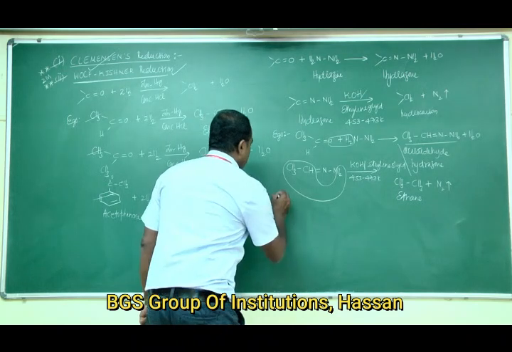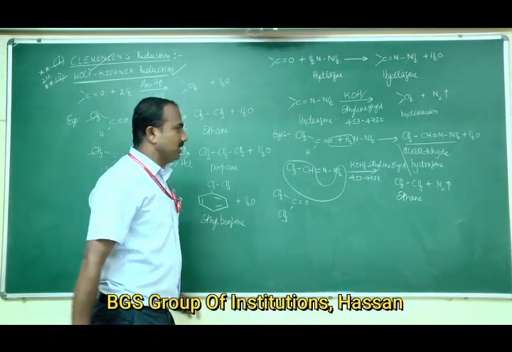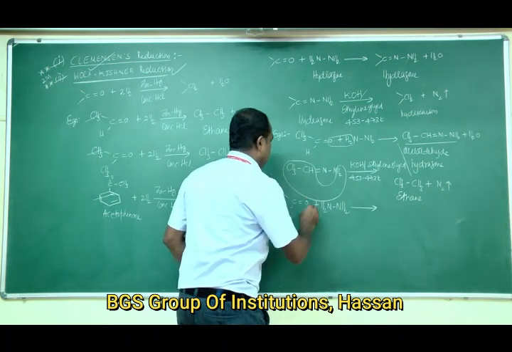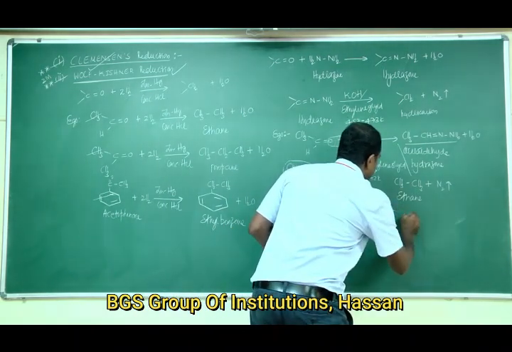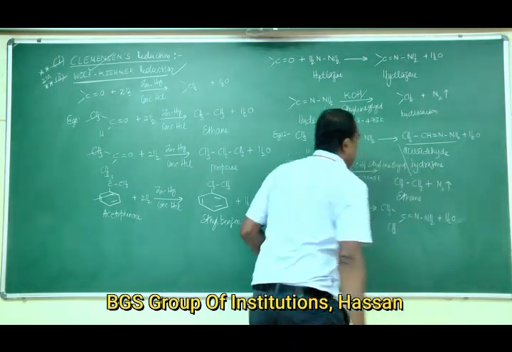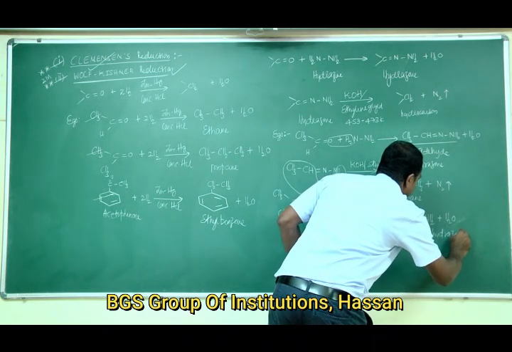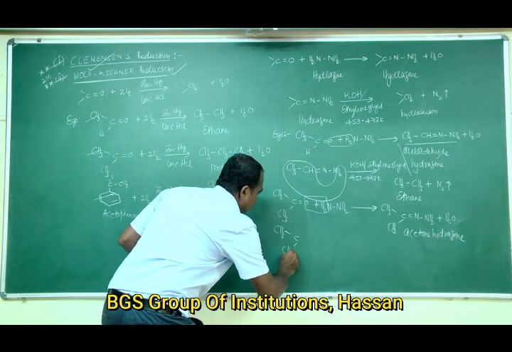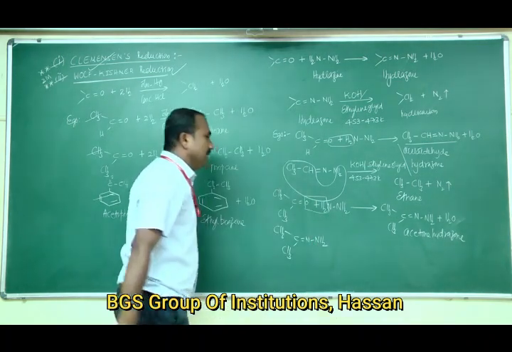reduction. Second example, if we take acetone, CH3COCH3, on treating with hydrazine, a water molecule is eliminated to give acetone hydrazone, CH3 single bond CH3 double bond N connected to single bond NH2.